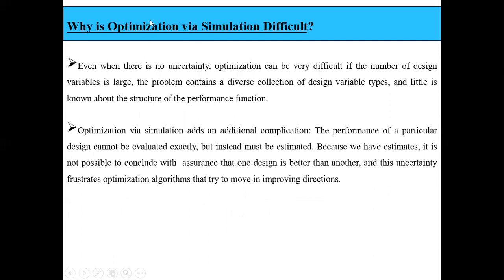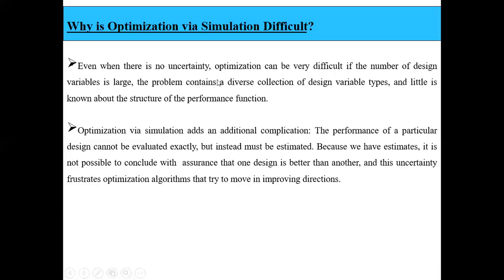So as we know, optimization of any system is difficult. In the same way, optimization via simulation is also difficult. Why is it difficult? Because even when there is no uncertainty, optimization can be very difficult, because sometimes the number of design variables is large. The number of input variables we are considering will be large for a larger system.